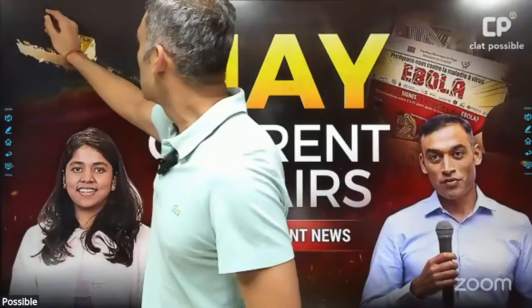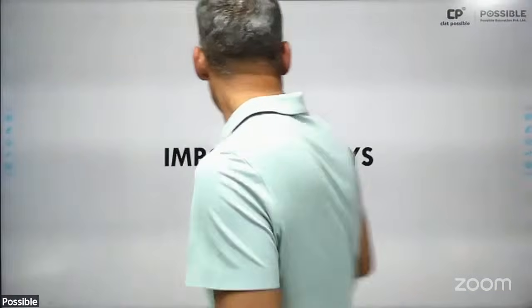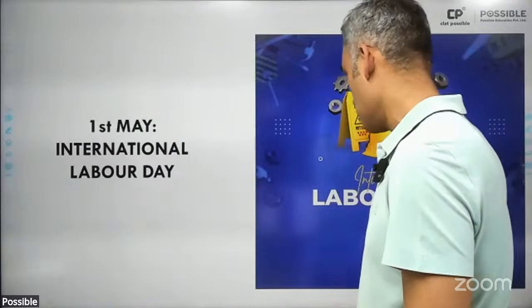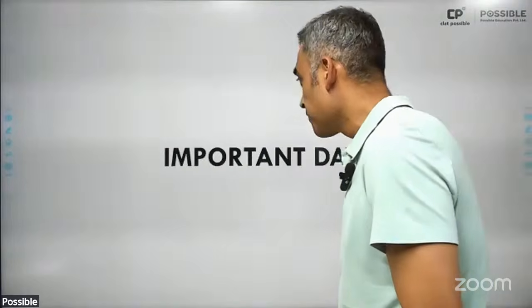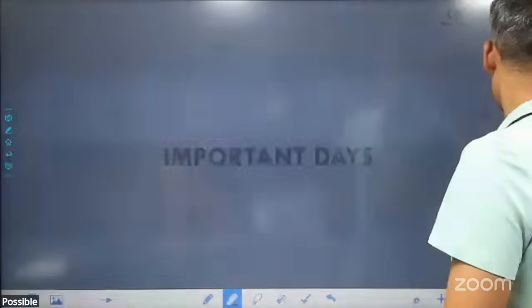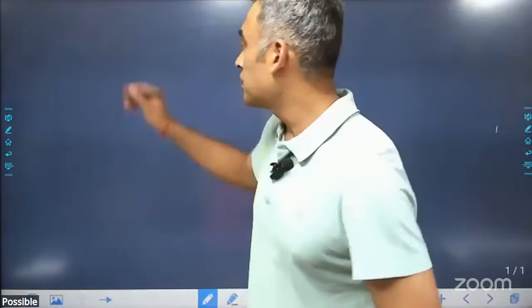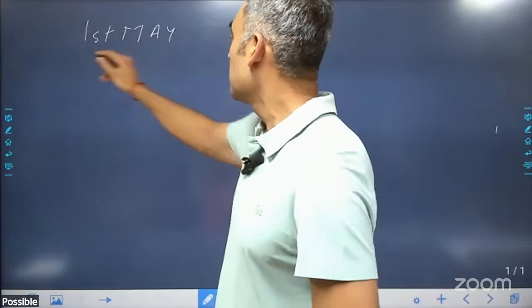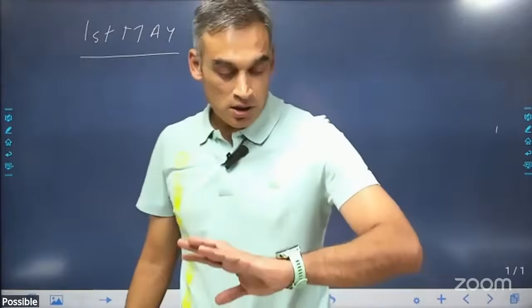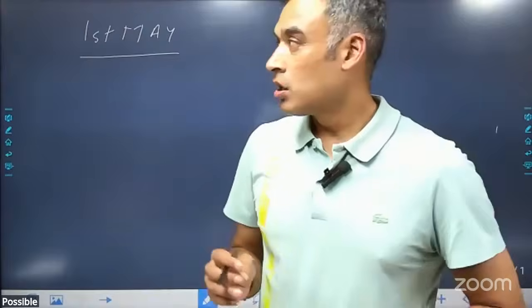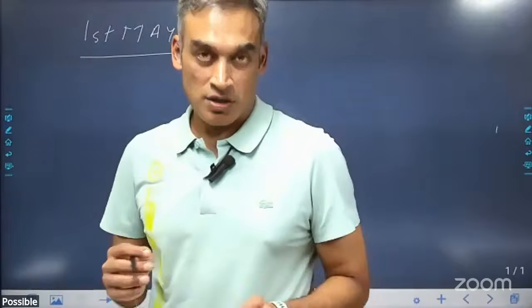The first day is 1st of May. Now, 1st of May is important because we have the statehood day for Gujarat and Maharashtra, right?